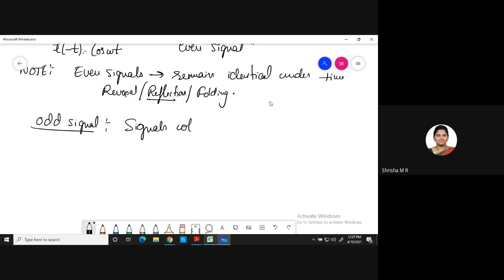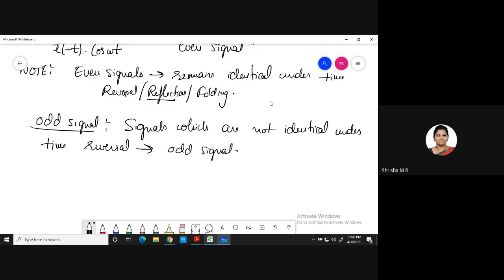Okay, signals which are not identical under time reversal are called odd signals. So here x of t is not equal to x of minus t. Okay, so x of t is equal to minus x of minus t. So this is the equation for an odd signal.